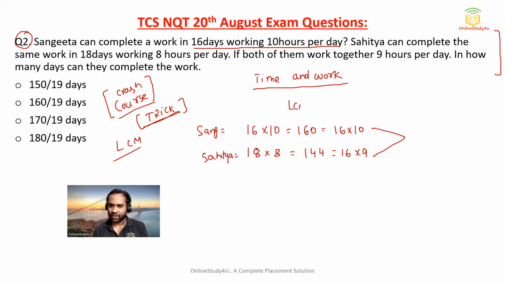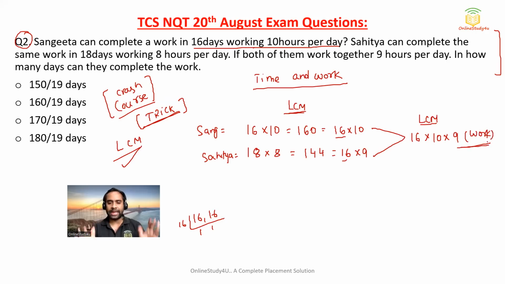See, we are going to use the LCM technique to solve the question. You can even find the LCM technique time and work video on our channel. Now when you take the LCM, always remember that if you have a common number, then instead of 2, 1 will come. So we have 16, so 16 will come, and then 10, only one 10 is there, only one 9 is there. This became our LCM, and LCM is nothing but our work. In time and work, it's very simple. See what I did, 16 days working 10 hours per day is nothing but 160, and Sahitya completes in 18 days working 8 hours per day, which is nothing but 144.